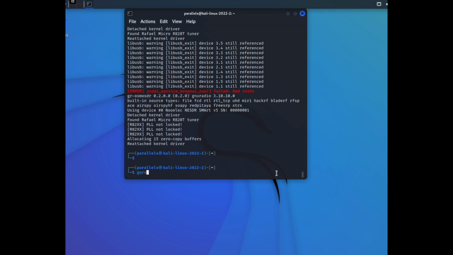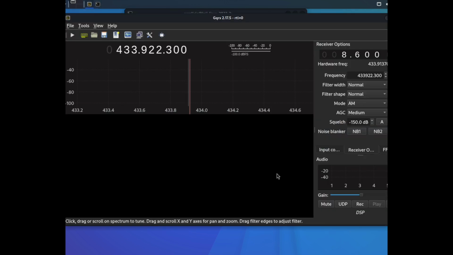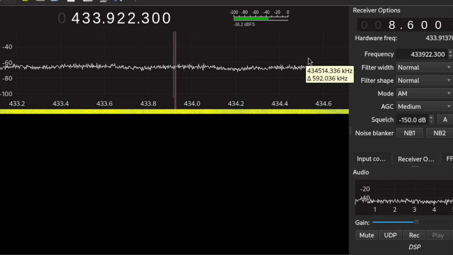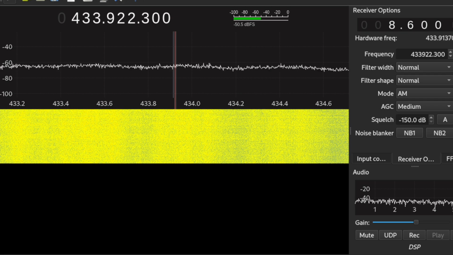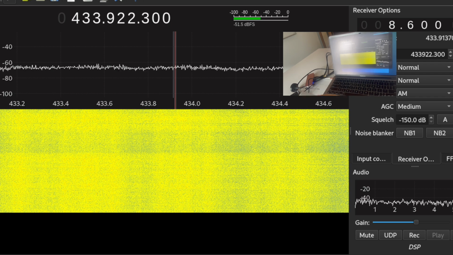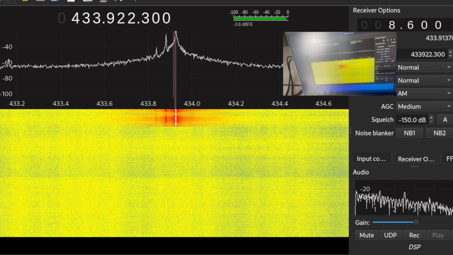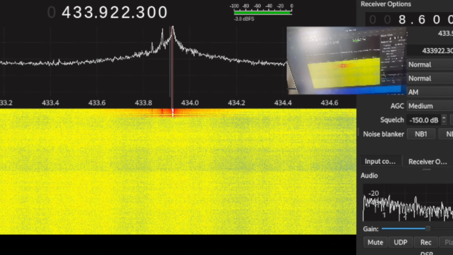Alright, now to run the program, you just type in gqrx on your command line and it will take you here. And this is how we measure the radio frequencies that are being emitted by the wireless doorbell. You can just press the play button at the very top, and this will be measuring the radio frequencies around you. Now we are going to find the radio frequency that the doorbell operates on, and we're going to do this by pressing the doorbell and finding where it peaks.